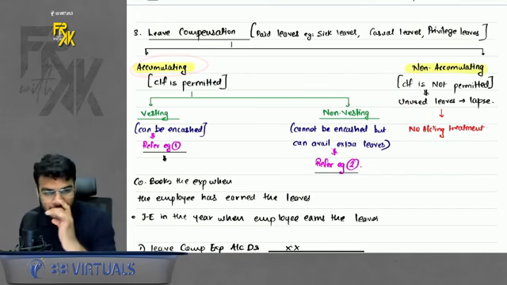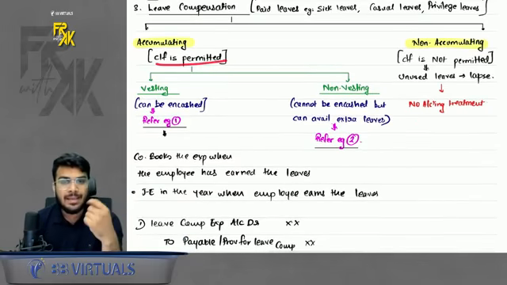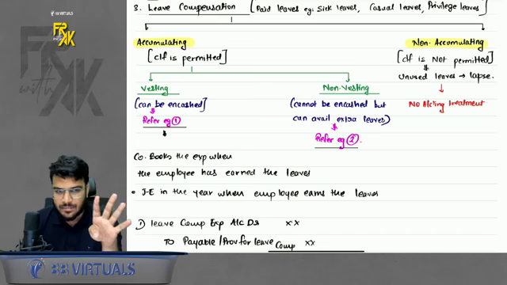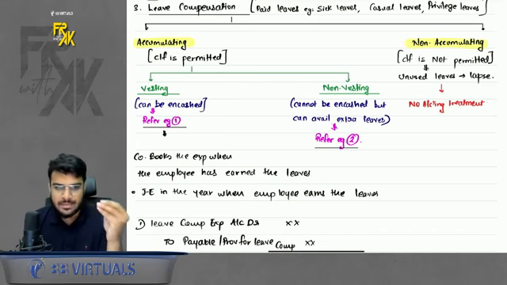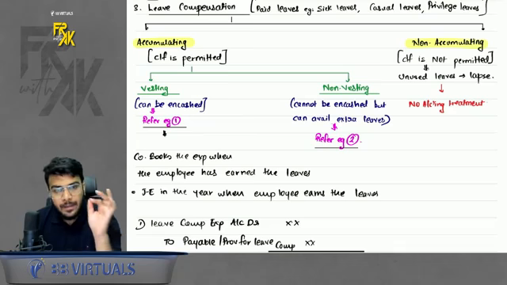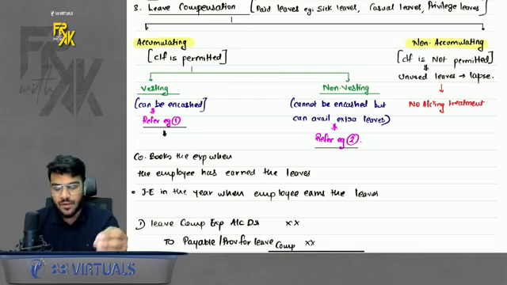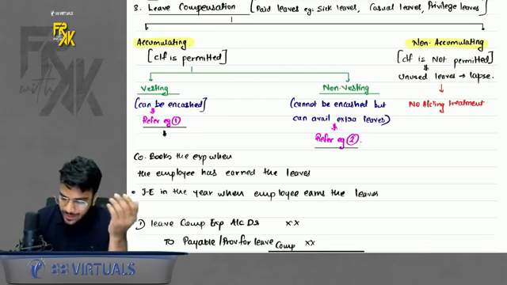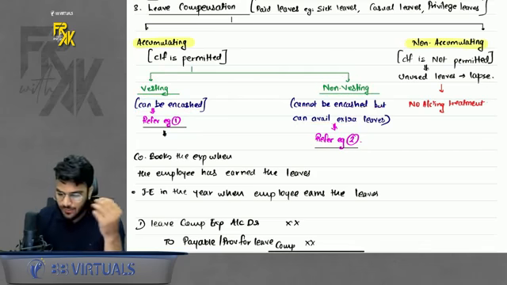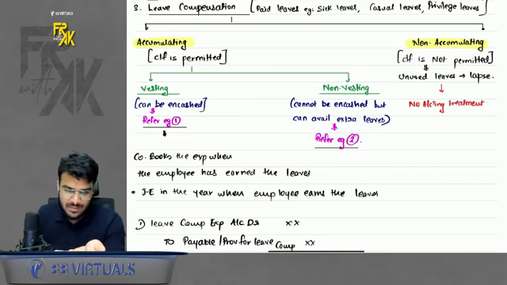What about accumulating leaves? That means it can be carried forward. So let's say, for example, in the current year, you had been given 40 leaves. Out of that, you only utilized 10 leaves. So in the current year, how much leave balance do you have? 30. Now these 30 leaves in the next year, either can be encashed, which is known as vesting, or cannot be encashed, but in the next year you can avail extra leaves, which is non-vesting. So either you can encash the leaves or you can use extra leaves in the next year.